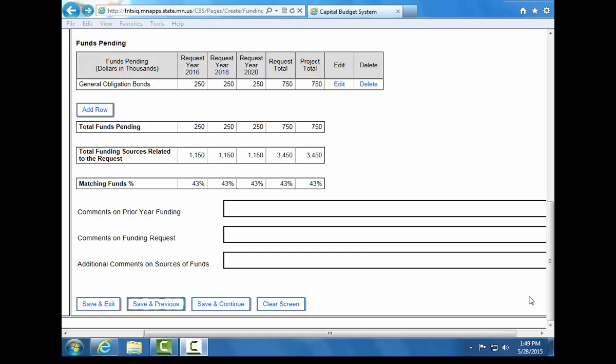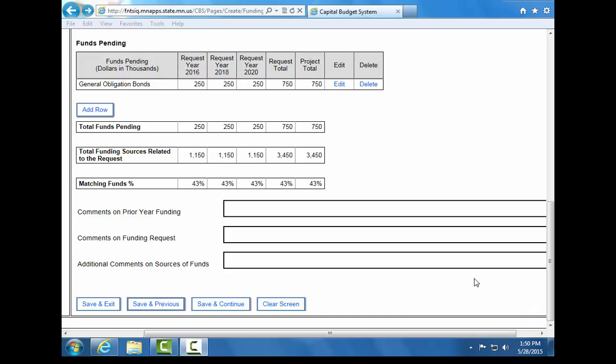After you save on the funding sources screen, you will have entered all of the data that is required for the June 12th deadline. You may select Save and Continue on to complete the project costs, statutory requirements, and upload document screens. This information is not due until this fall with the final submission. For now, I will demonstrate how to submit your preliminary information. You must submit your request to signal to MMB that your preliminary information is complete and ready to be included in the July 15th publication.